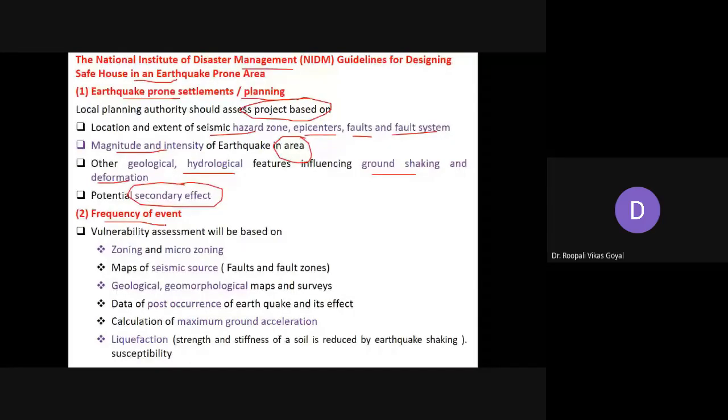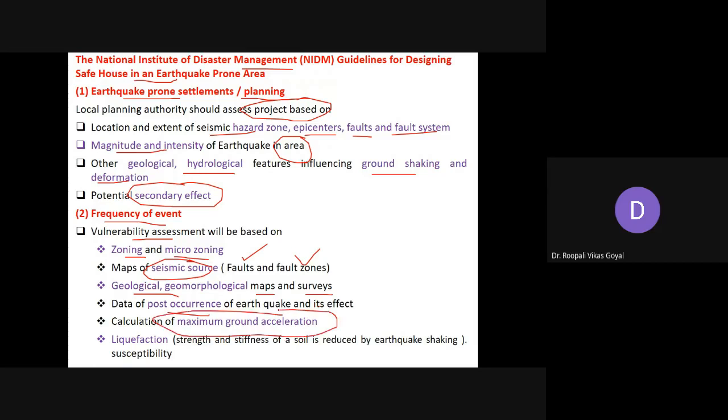This vulnerability assessment will be based on zoning and micro zoning, which is very important. Then maps of seismic sources, related to faults and fault zones. Then geological and geomorphological maps and surveys are to be used. Then data on the post occurrence of earthquakes and their effects, what effect remains after the earthquake, is also to be ascertained, along with calculation of maximum ground acceleration and liquefaction.